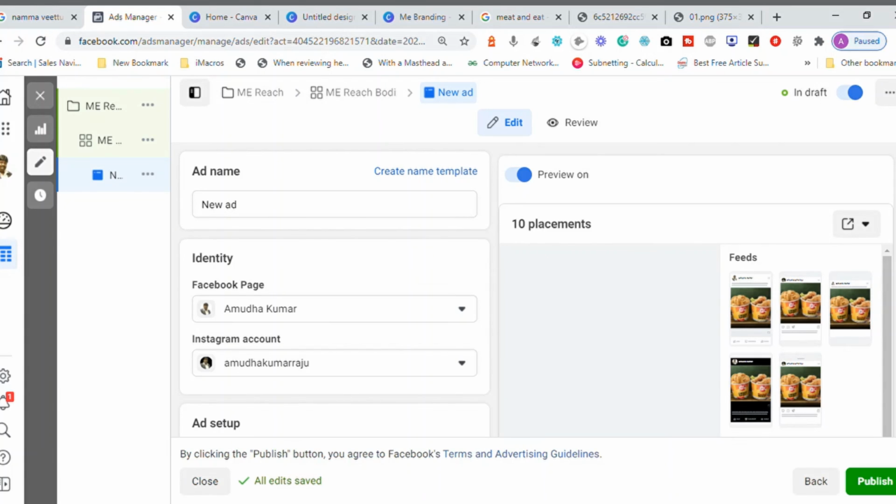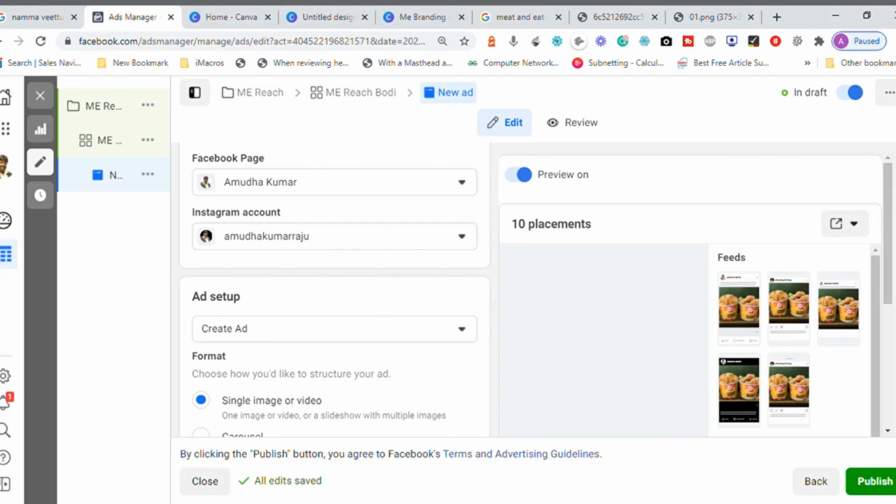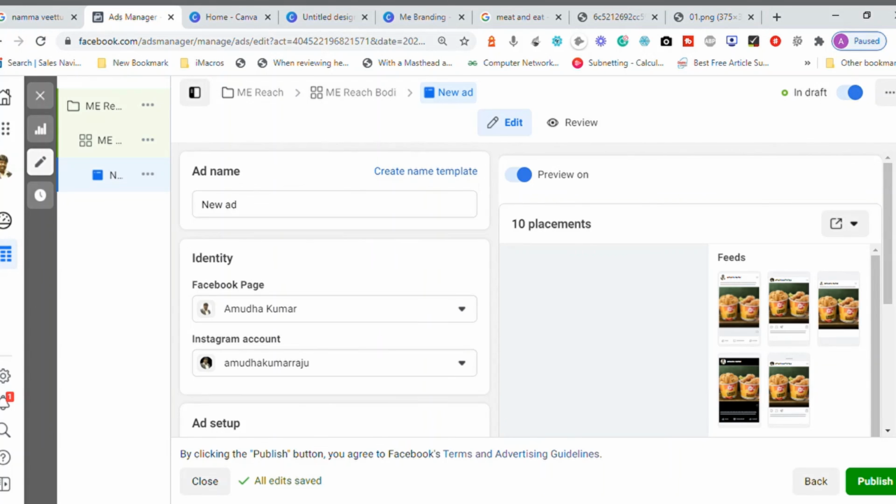The one thing we are unable to do here is, because I don't have access to the Meet and Eat page, I'm unable to run the advertisement here. But if you are planning to run advertisements for any leading brand, you can always approach the client and start running the advertisement campaign. Their advertisement campaigns are usually given only to very big branded agencies, but if you are confident enough, you can approach any business out there to help them get visible on the digital marketing platform.